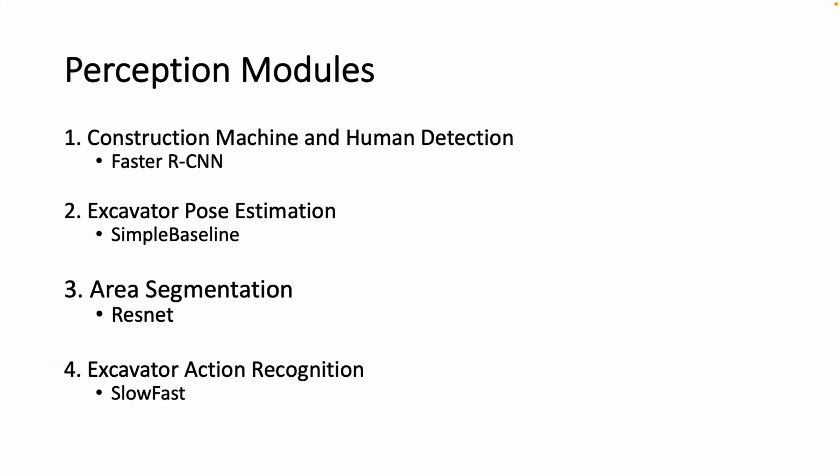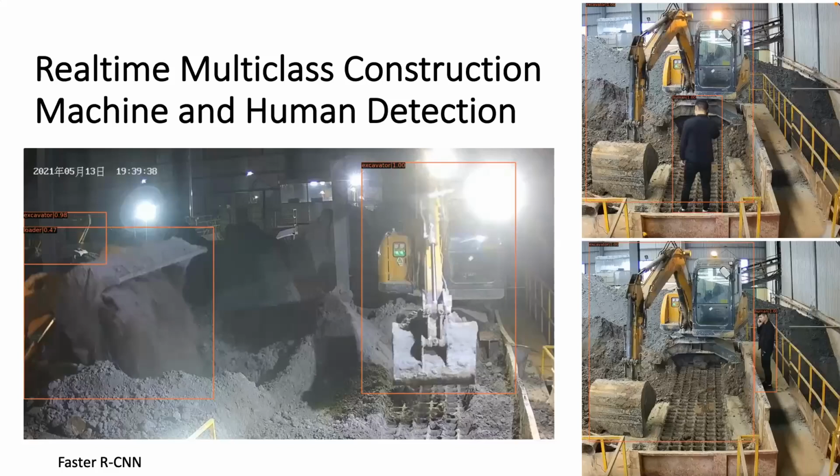The perception module includes detection, pose estimation, area segmentation, and action recognition. Our detection method can detect multi-class construction machines, including excavators and loaders, and humans in real time. The detection of construction equipment is realized based on Faster R-CNN.